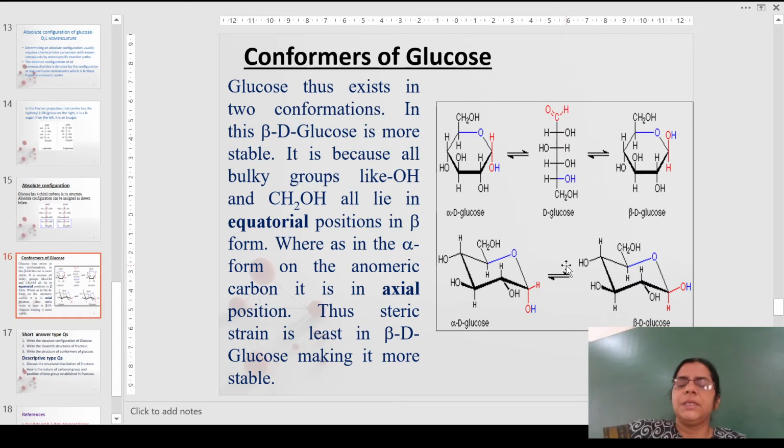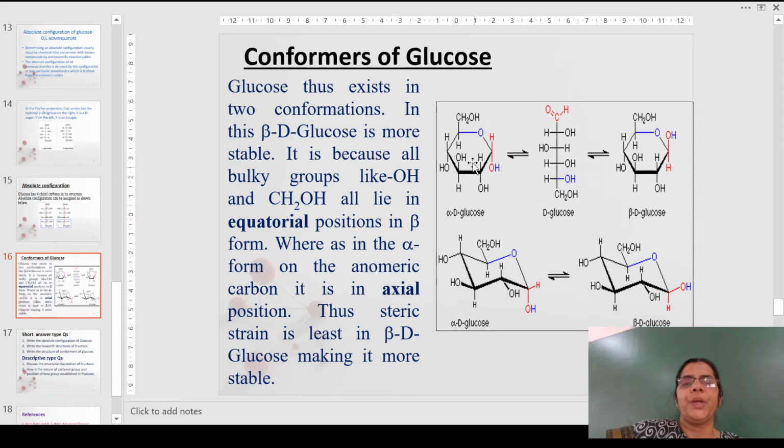Glucose, since it has a pyranose ring structure which resembles cyclohexane except that one of the carbons has been replaced by oxygen, can exist in chair forms. The chair form is the most stable form compared to the boat form, and in that also we can have 2 different conformers, alpha and beta.